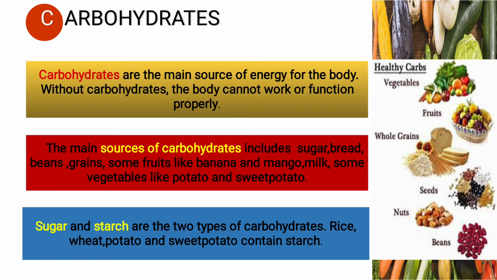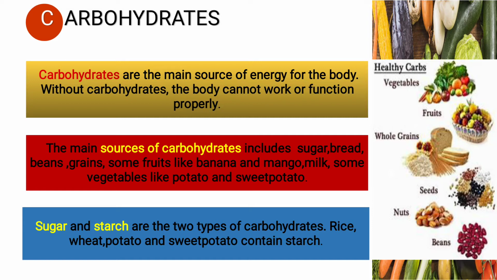Here are the main sources of carbohydrates, which include sugar, bread, beans, grains, some fruits like banana and mango, milk, and some vegetables like potato and sweet potato. In the image it is also given as healthy carbs. Carbs is a short form of carbohydrates.